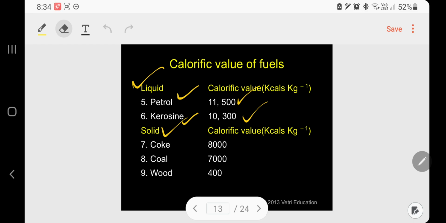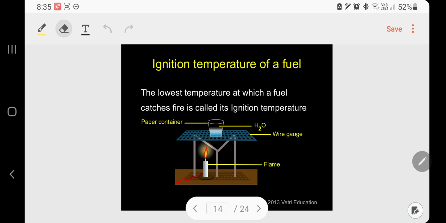Coming under the solid fuels, 1 kilogram of coke produces 8,000 kilocalories. 1 kilogram of coal produces 7,000 kilocalories. And 1 kilogram of wood produces only 400 kilocalories. So wood has comparatively the minimum calorific value. Kindly follow.